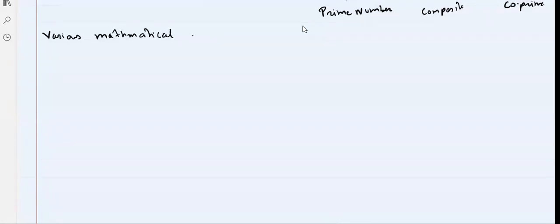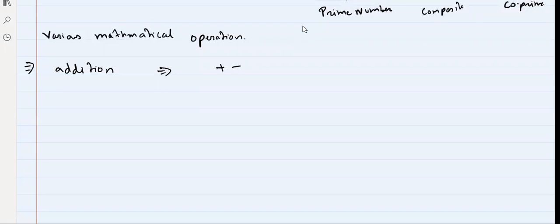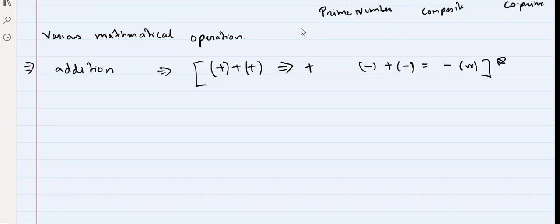Okay, so what are they? The first was addition. When you talk about addition, positive number plus positive number will give you a positive number. Yes or no? Yes, very good. Negative number plus negative number will give you a negative number, right, everyone?